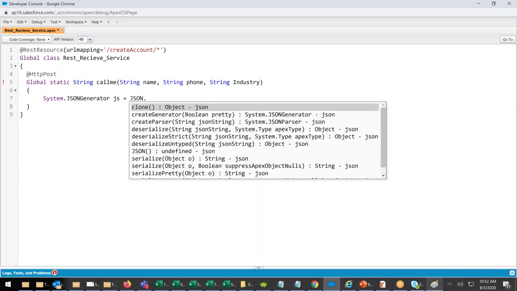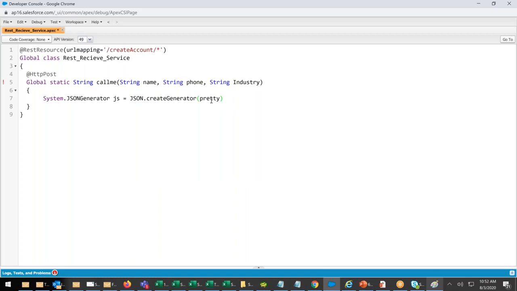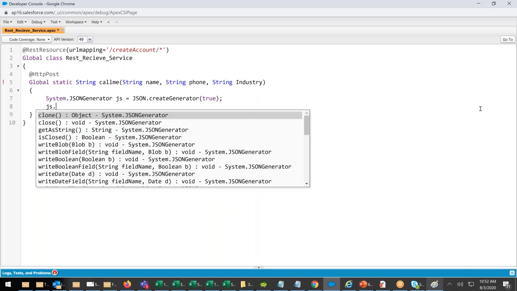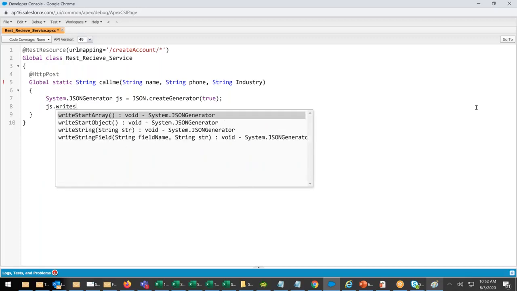I will say pretty true. Pretty is what? Not a single line, give it line by line, one below the other. Pretty true. Then I will say js.writeStartObject.